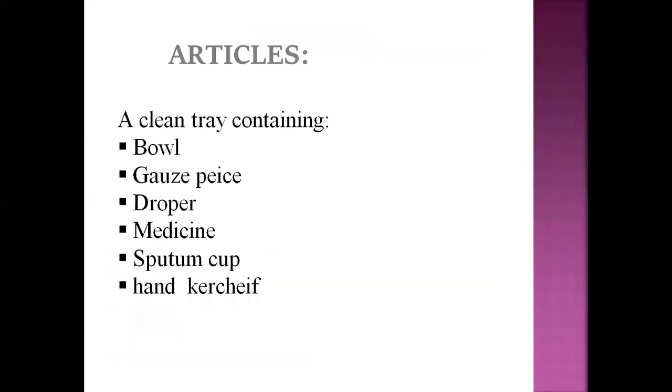Then what are the articles used for the nasal instillation procedure? We have to take a clean tray, and in the clean tray a bowl. In that clean bowl we have to keep gauze pieces. Why do we keep these gauze pieces? If the medication comes out through the nose when we instill it into the nostrils, with the help of this gauze piece we will clean it. Or we can also use a handkerchief.